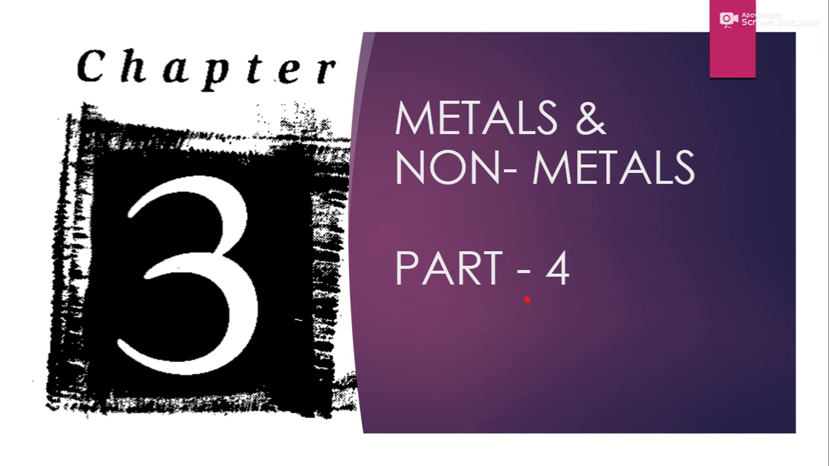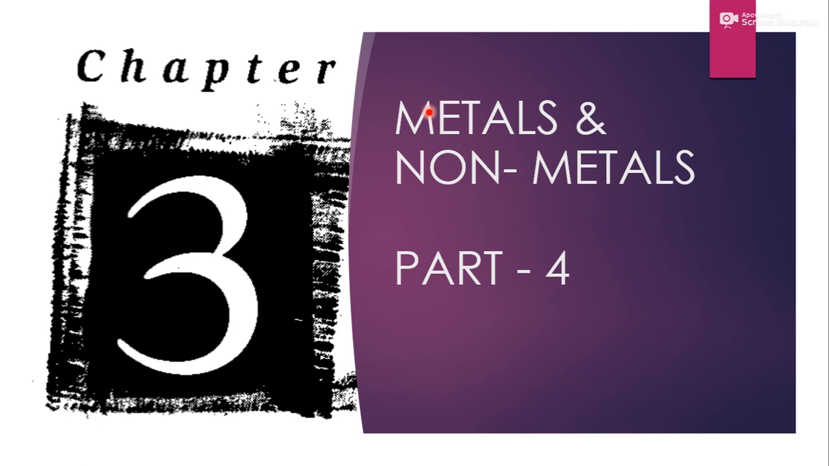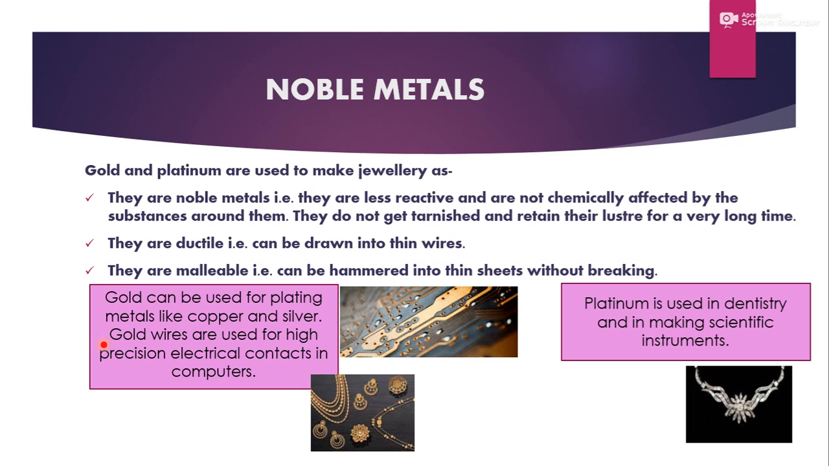So, again, I'm with you for discussing the next session of this chapter, and this is part four of metals and non-metals. In this session, we will discuss further in this chapter, and the next topic is noble metals. As we had already discussed on the basis of reactivity, some metals are highly reactive, some are least reactive. So those metals which are least reactive or do not react are known as noble metals.